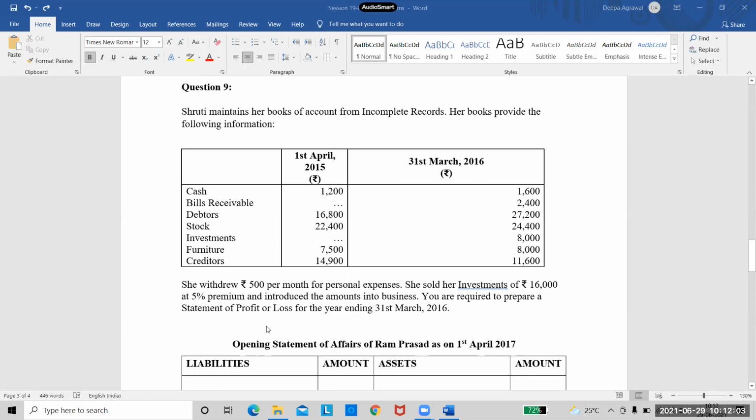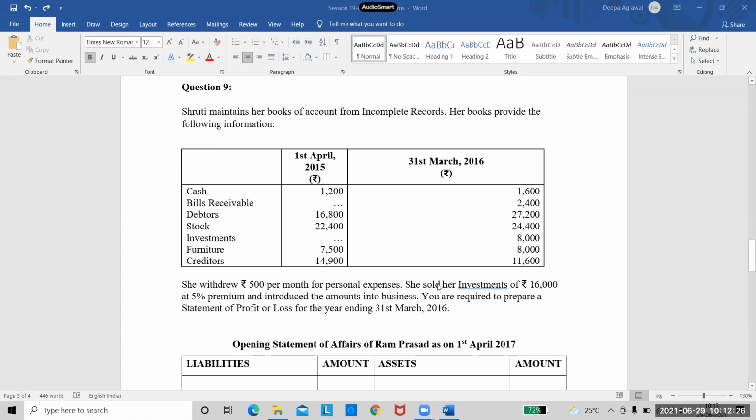See the remaining information. She withdrew rupees 500 per month for personal expenses. So what is this value? Drawings. And how much should we take? 6,000. We need to take 6,000 because he has given 500 per month. So the total amount comes to 500 into 12, that is 6,000.